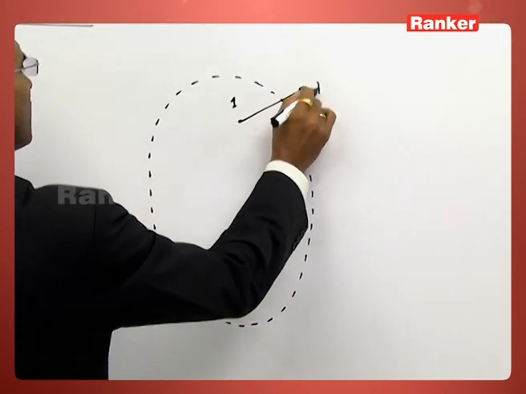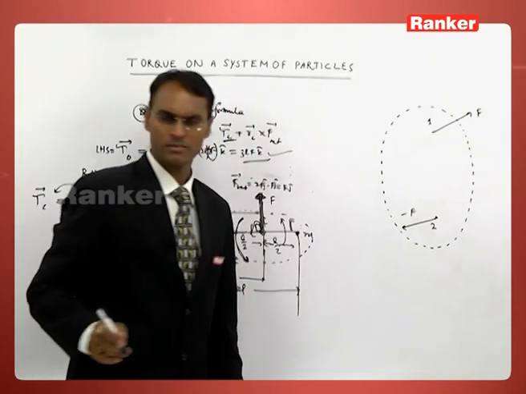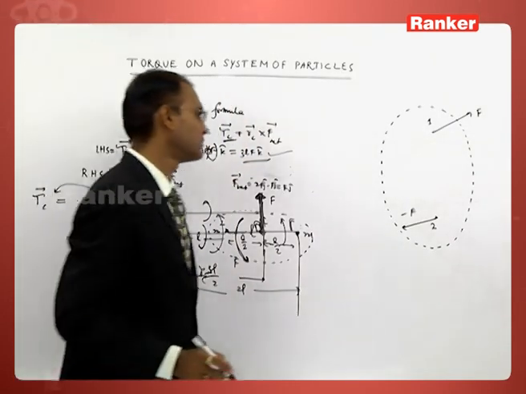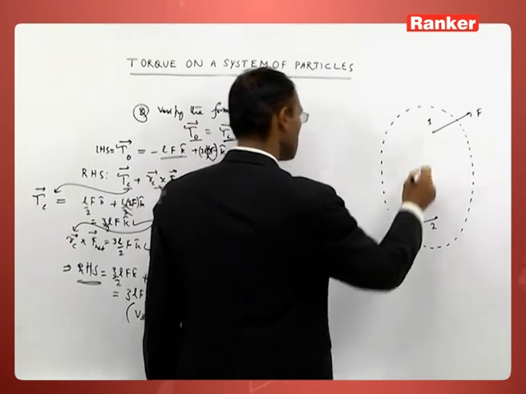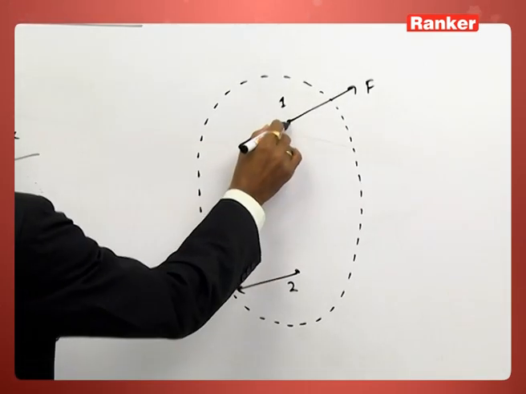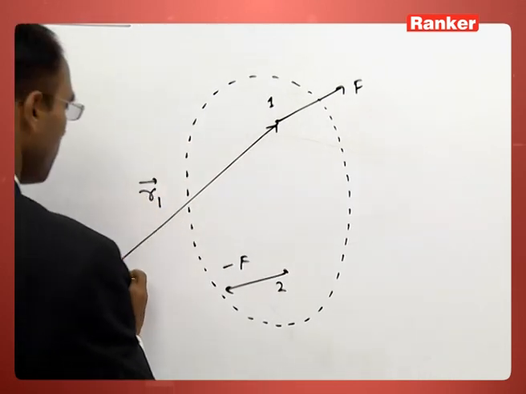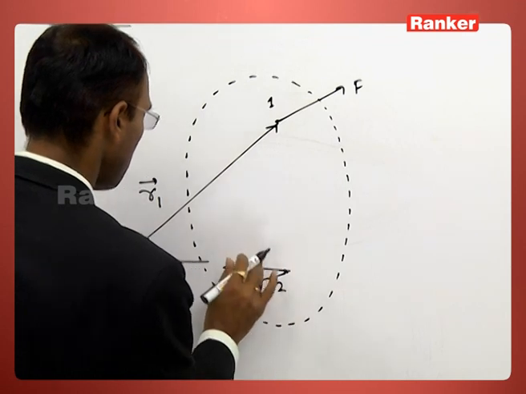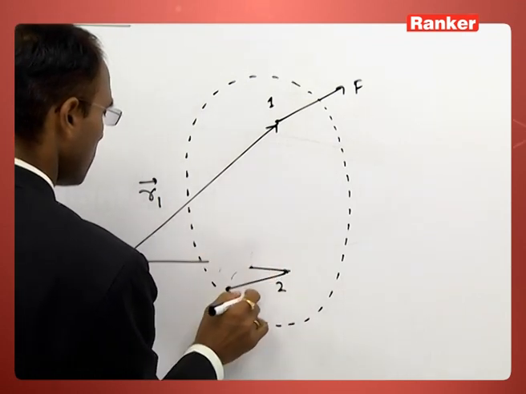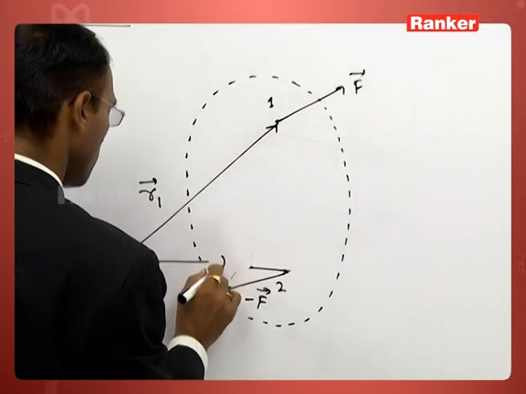Here the force F is acting, here the force minus F is acting. Two equal and opposite forces. And you take a reference point. Here this is R1, position vector. Here the position vector is R2.